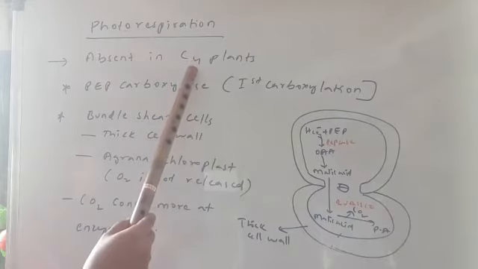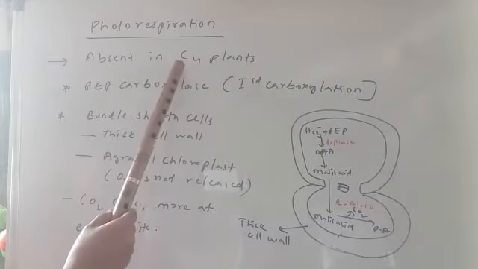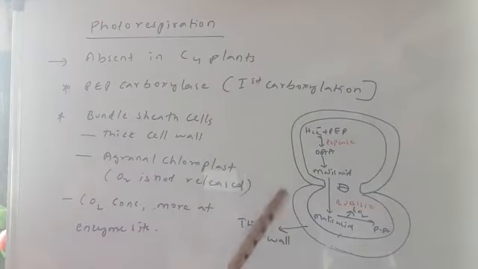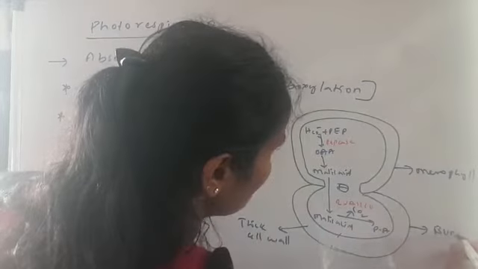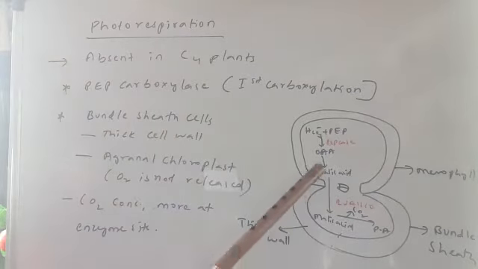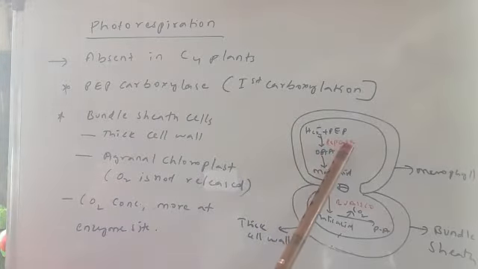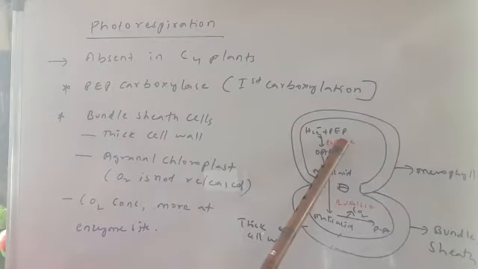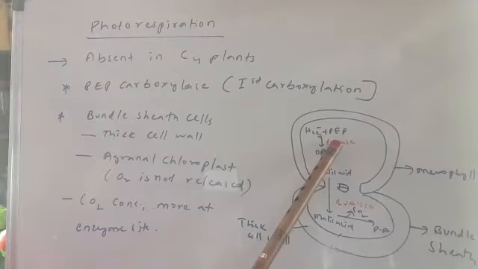In C4 plants, the C4 pathway takes place. And if you observe in the C4 plants, there are two types of photosynthetic cells. The first type is the mesophyll cell, and the second type is the bundle sheath cell. Now in the mesophyll cell, there is an enzyme, PEP carboxylase. Now PEP carboxylase is doing the first carboxylation, right? So PEPcase has the capacity of helping only carboxylation.